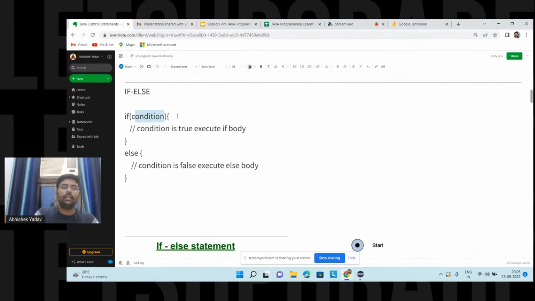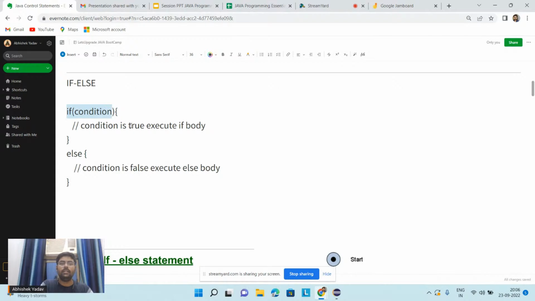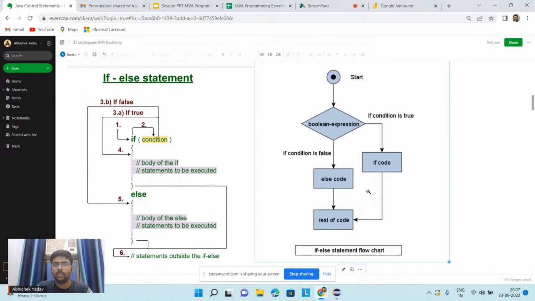If the condition is true, then the system will execute the code inside the if block. And if the condition is false, then the system will execute the code inside the else block.